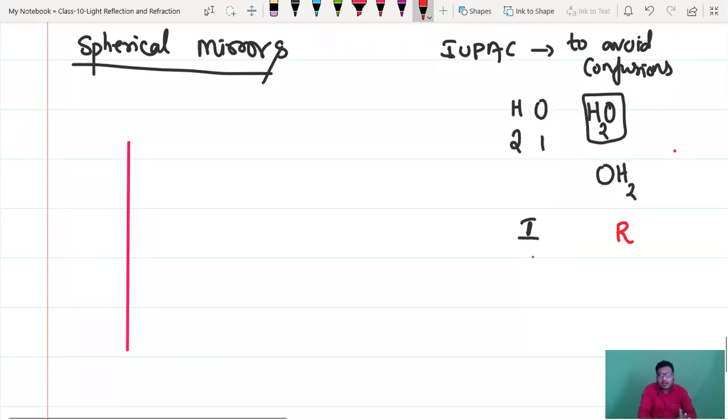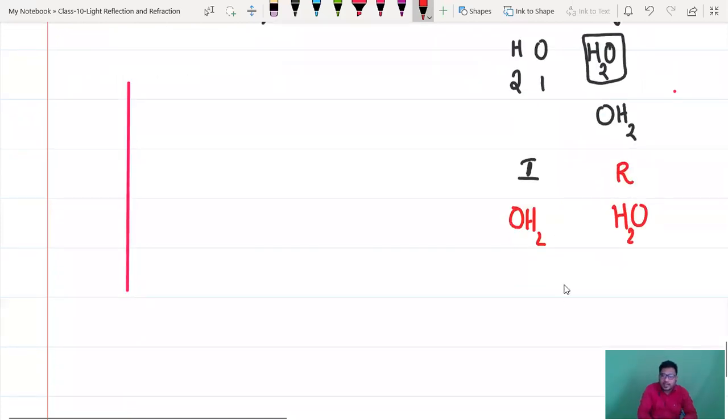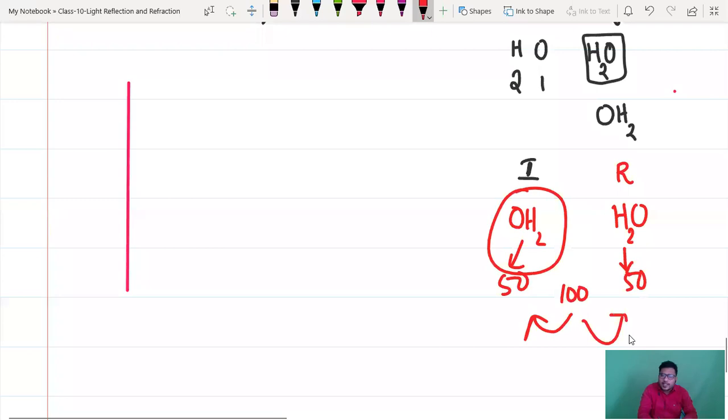I will prepare material saying the chemical formula of water is OH2. Rutherford will prepare material saying H2O. Now consider there are 100 countries. For 50 countries I will send my material, and the remaining 50 countries will get his material. Students from 50 countries will learn water as OH2, and the other 50 will learn H2O.